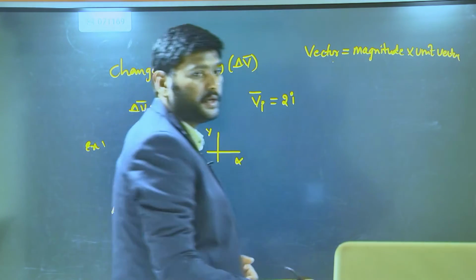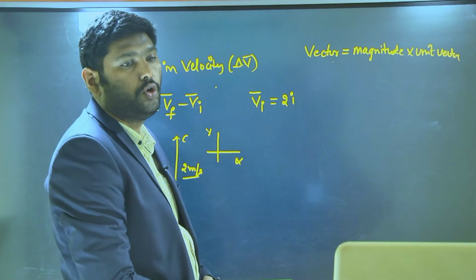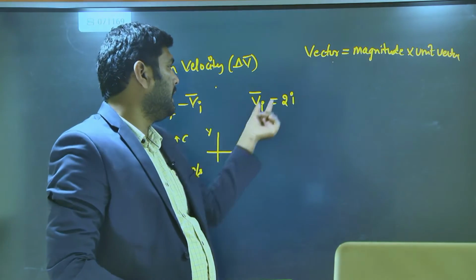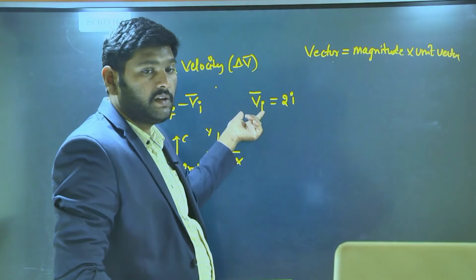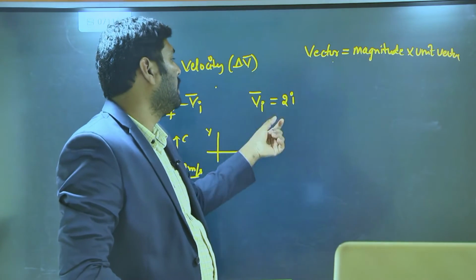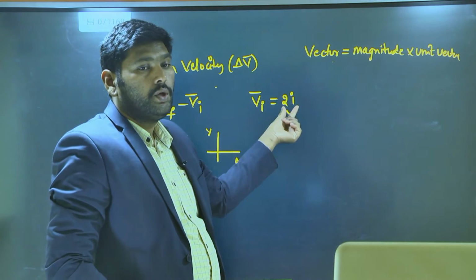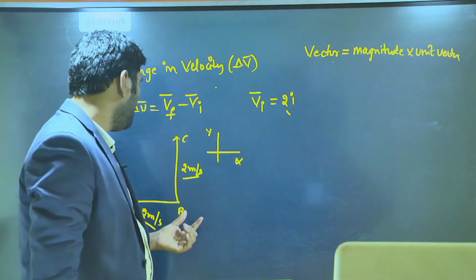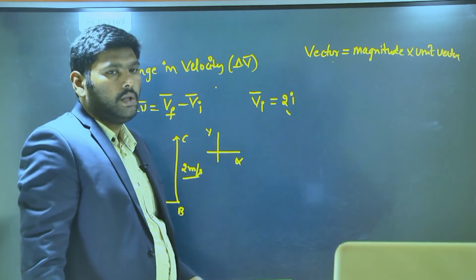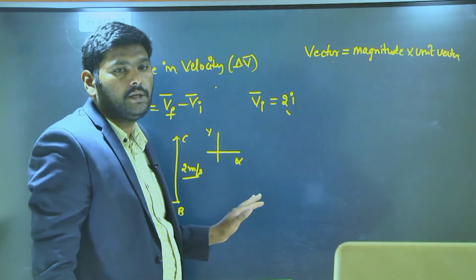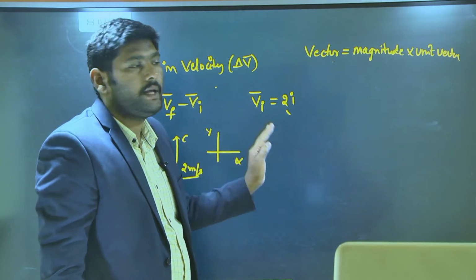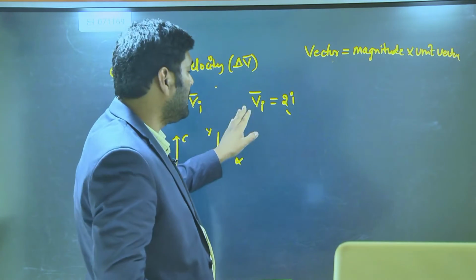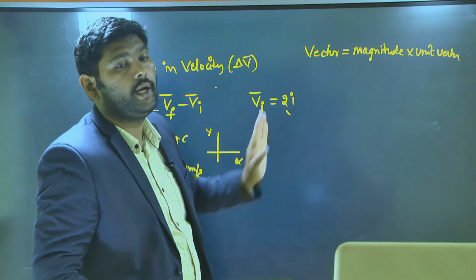Applying this here, initial velocity vector is equal to magnitude into unit vector along the direction. Initially the magnitude is 2 and it is moving in the x direction. Along the x direction the unit vector is i, so the initial velocity vector becomes 2i.